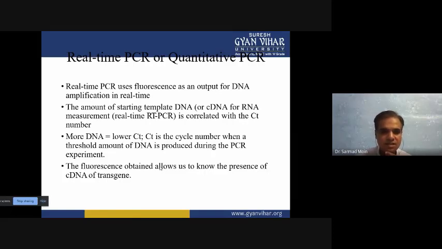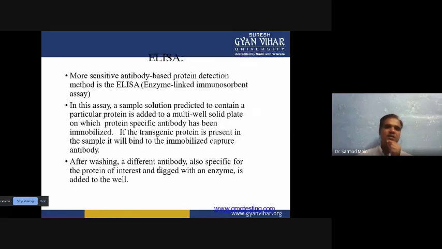CT is the cycle number at which a threshold amount of DNA is produced during the PCR experiment. The fluorescence obtained lets us know the presence of complementary DNA of the transgene. If fluorescence is not there, then the cDNA of the transgene is not present in the sample.